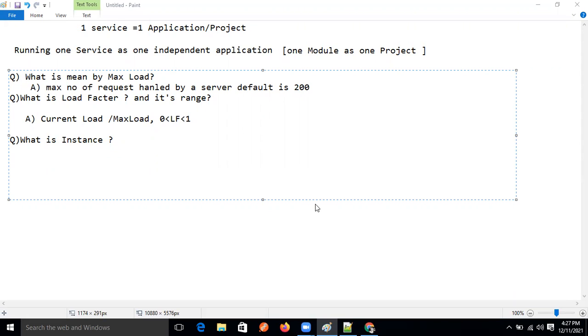Okay, guys, no problem. The answer is what? See this, guys. The answer is: an application running under the server. The application running under the server, that is nothing but what? Instance. This one only I explained now, guys.